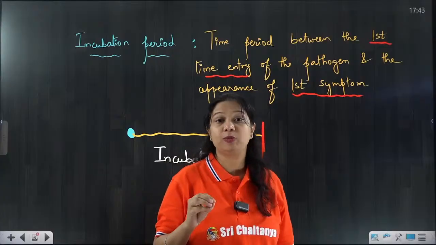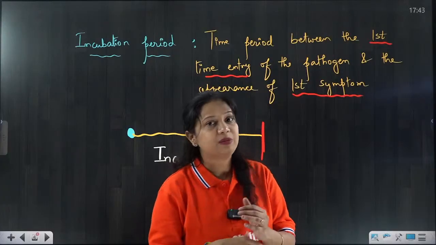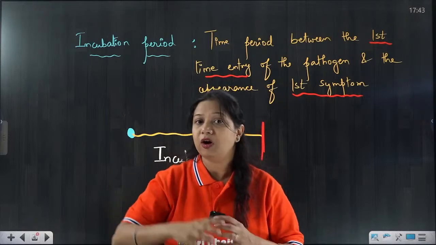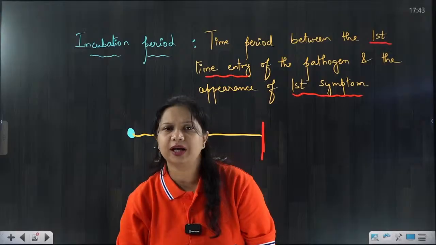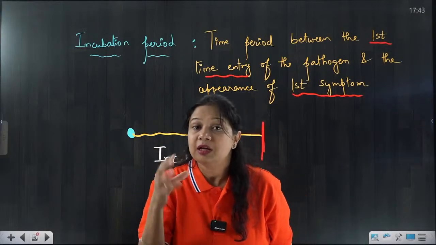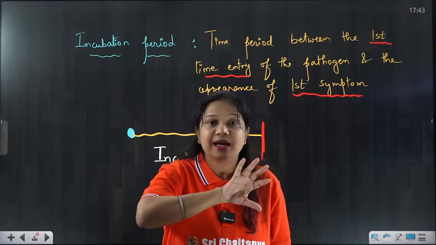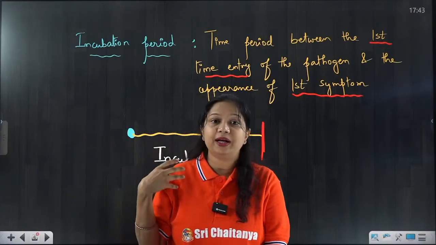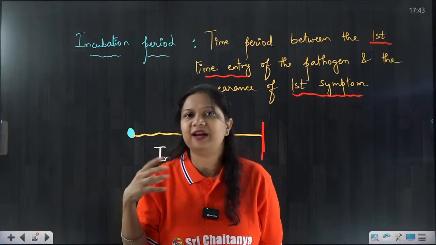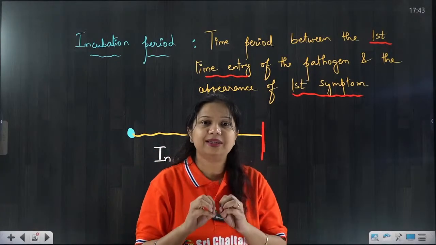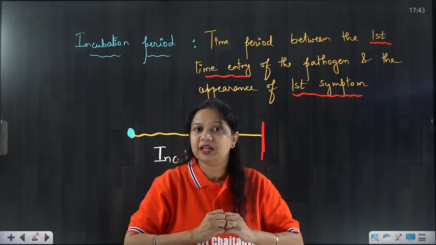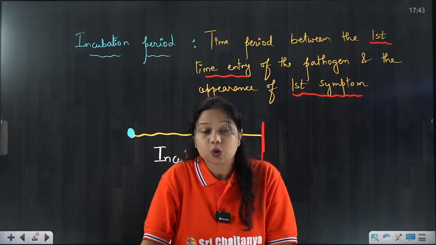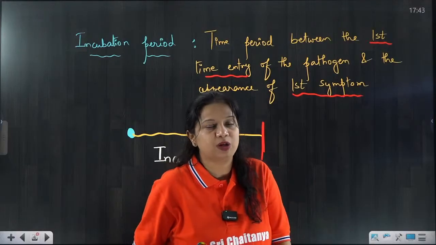We get the incubation period because sometimes our body is fighting it. As a result, we get the effect after 3 to 4 days, or maybe sometimes the pathogen is hiding somewhere, and when it has multiplied sufficiently so that it can fight with our immune system, only then it will express itself, only then it will come out of its hidden place and start attacking the WBCs. So that is the reason for the incubation period.